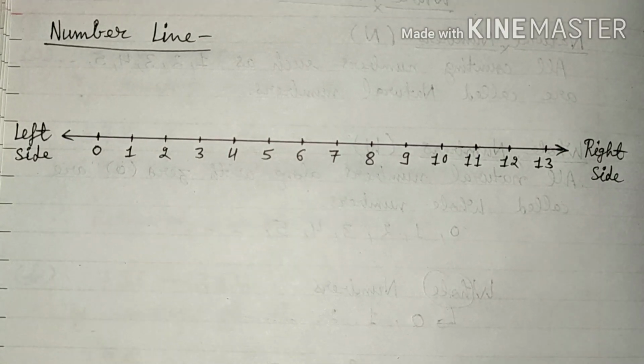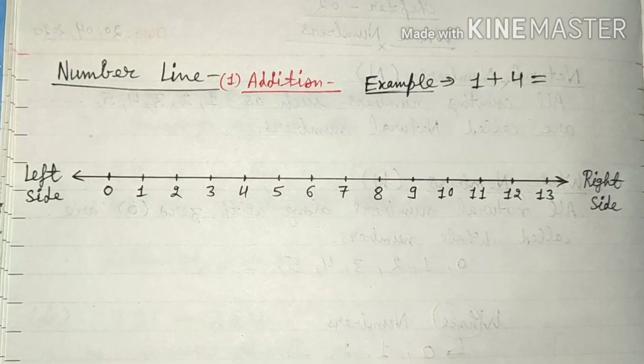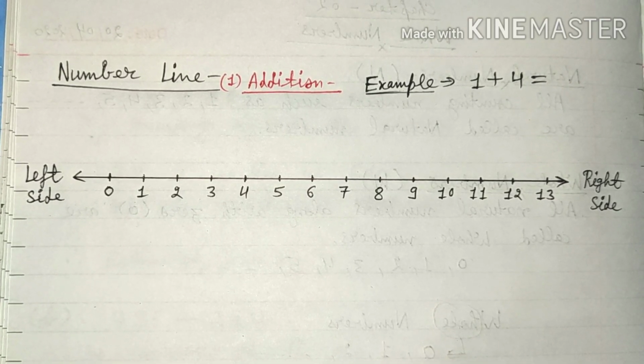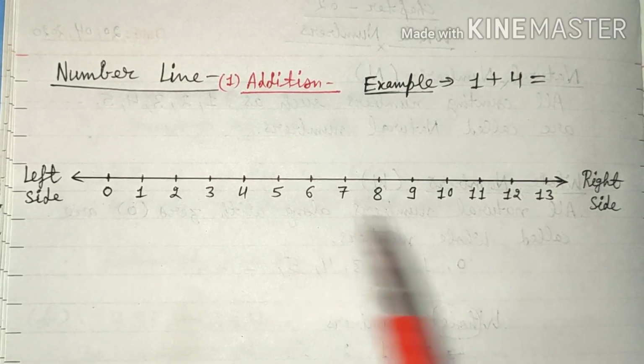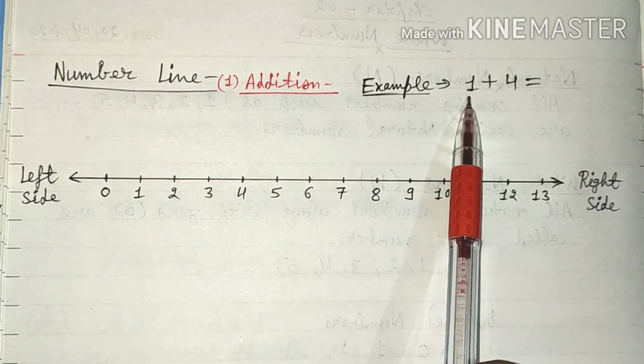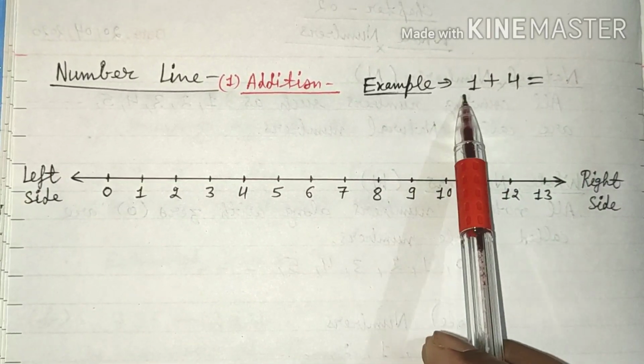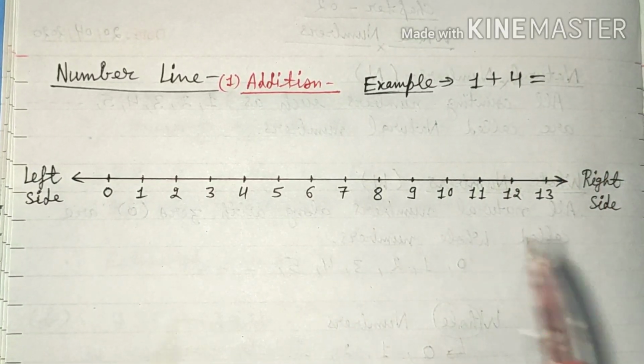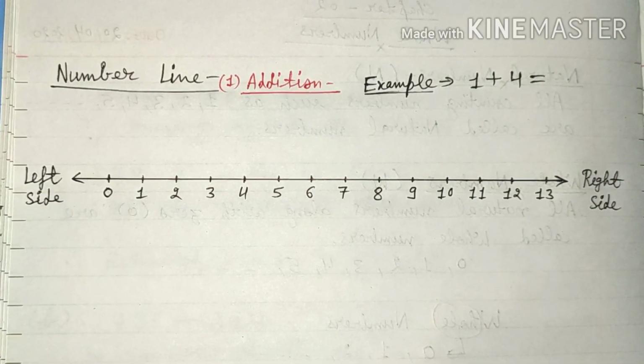We can perform many operations like addition, subtraction, and multiplication on this number line. First, we will perform addition on the number line. Let's understand this with the help of an example. Suppose we have to add these numbers, 1 plus 4, and show the answer on the number line. So how will we do it?